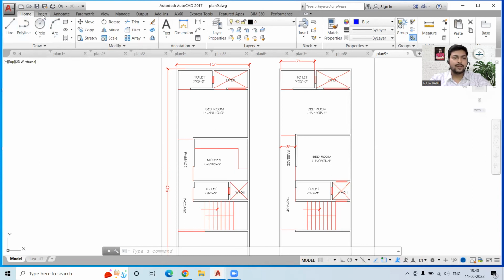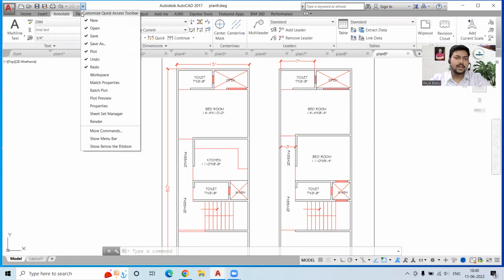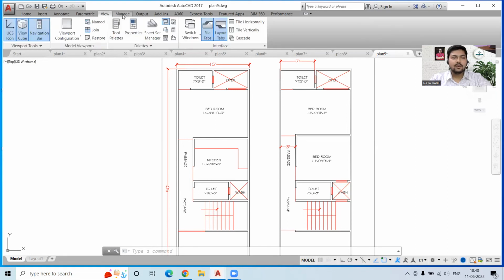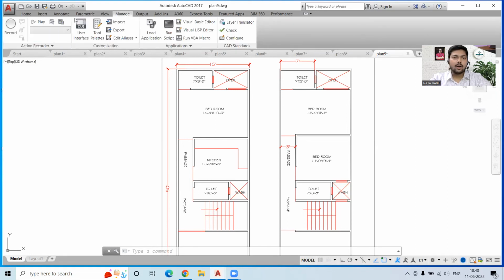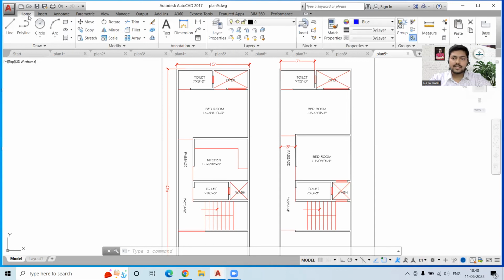Then we have the menu bar where you can find the Home, Insert, Annotate, Parametric. So with time we will learn how to use all these things and what is of our use. Okay, so these things we will learn.